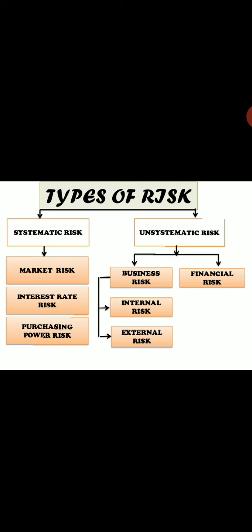Therefore, systematic risk is largely unpredictable. But on the other side, unsystematic risk is of course predictable. And systematic risks are generally viewed as being very difficult to avoid. Investors have to bear these kinds of risks, which are associated with the market, interest rates and purchasing power, right? The investors can somewhat mitigate the impact of systematic risk by building a diversified portfolio. Now, what is this understanding of systematic risk all about?